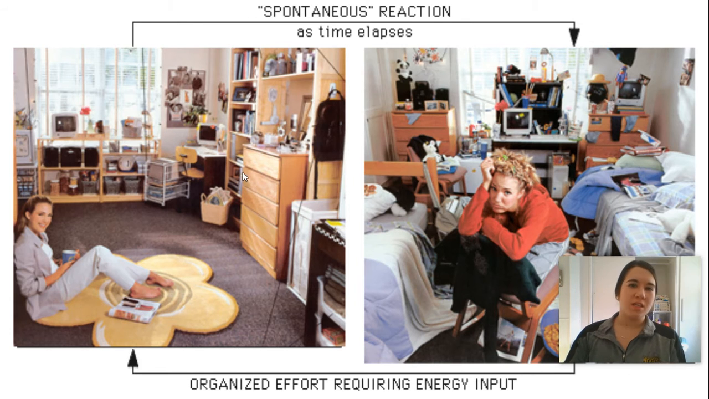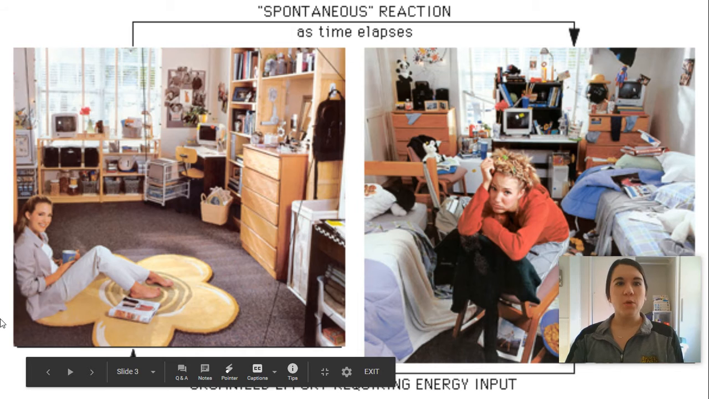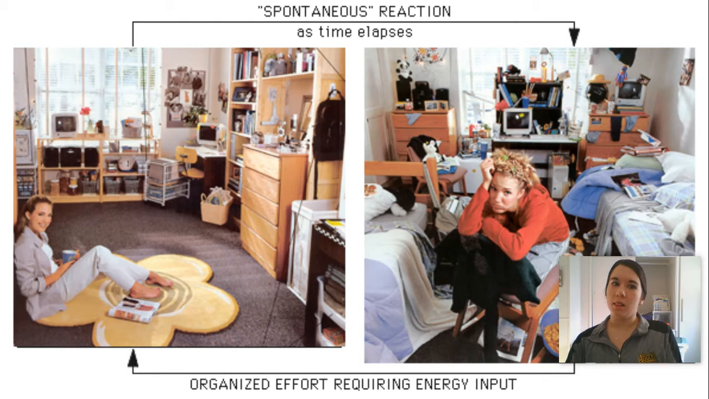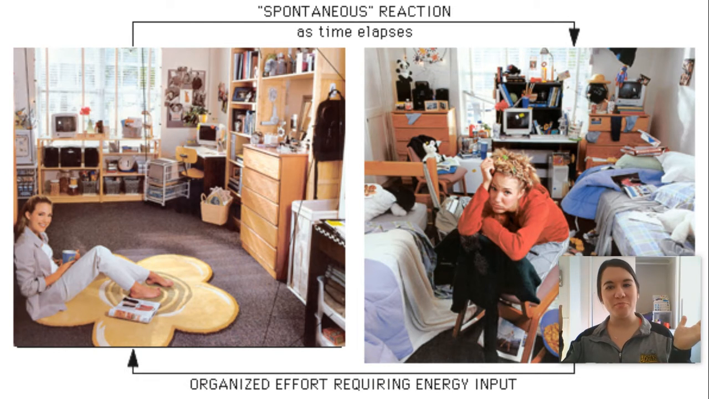So again, we look at these couple dorm rooms here. This one on the left would be really low entropy, right? Everything is organized, everything is in its place, okay? Nice and neat, low entropy. The one on the right, okay, a lot more messy, everything's all over the place, it's super random, doesn't look like there's any sort of organizational system, okay? That would be really high entropy.